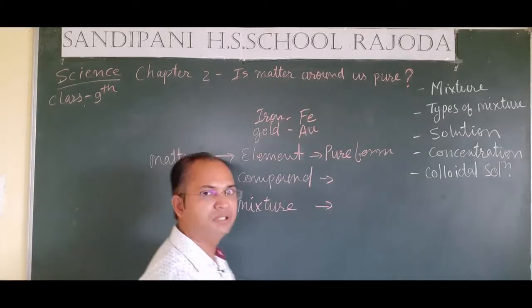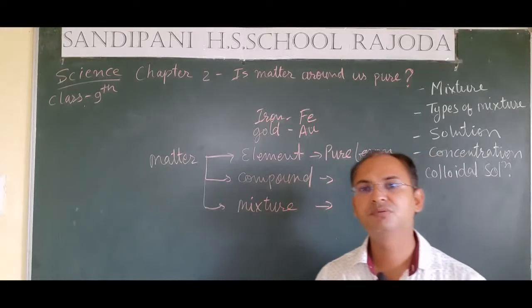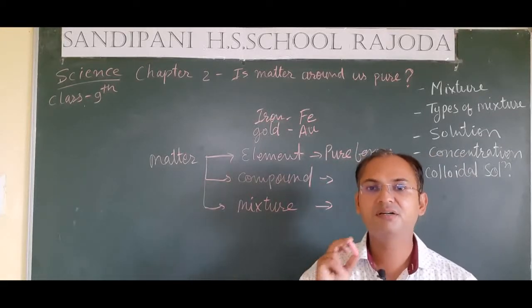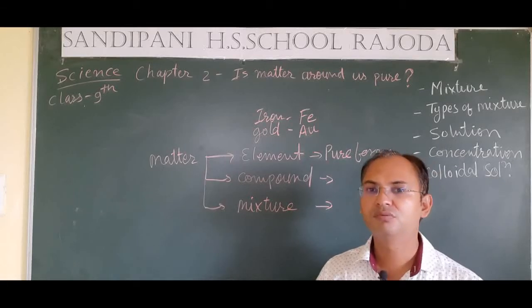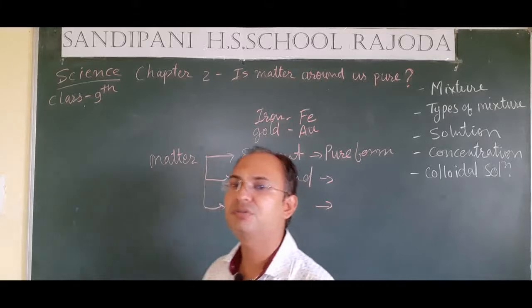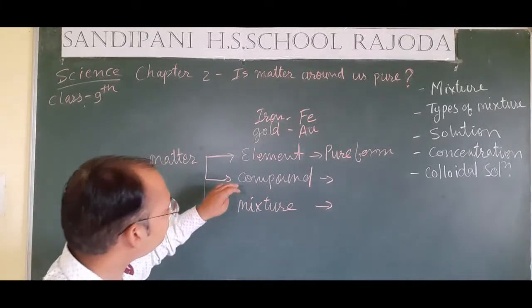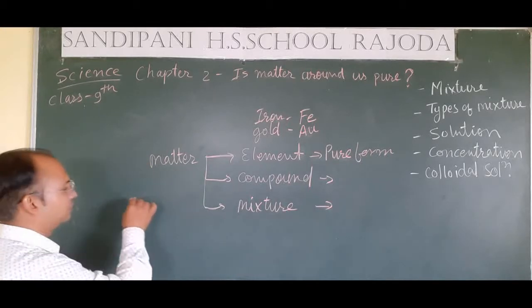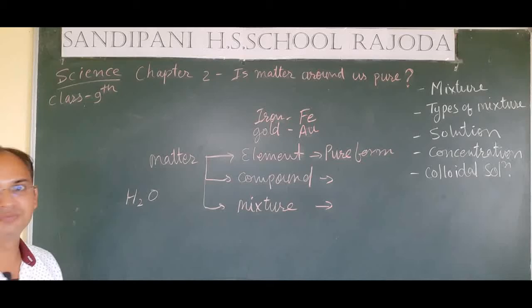In compounds, students, compounds are actually the combination of two or more than two elements, but in a fixed ratio. We cannot add or remove their ratio on our own. They have their fixed ratio combination. Let's see how. If we talk about water, you know the chemical formula of water is H2O.